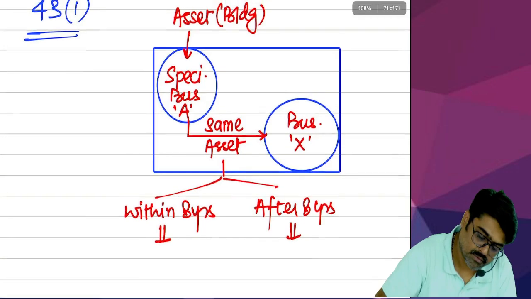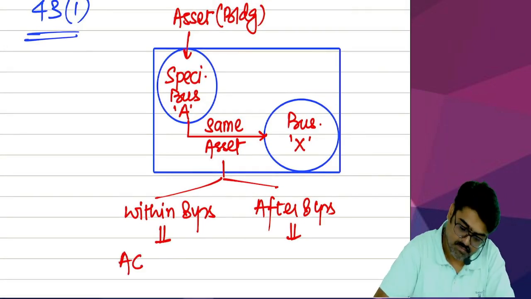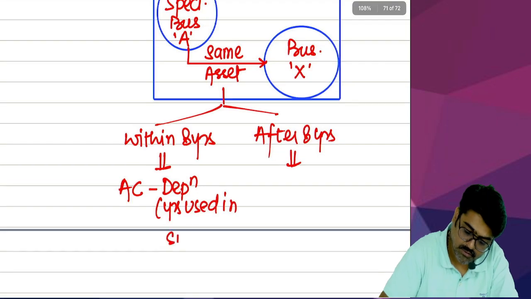Within 8 years, what will happen? The actual cost which was allowed earlier minus depreciation for the years used in what?